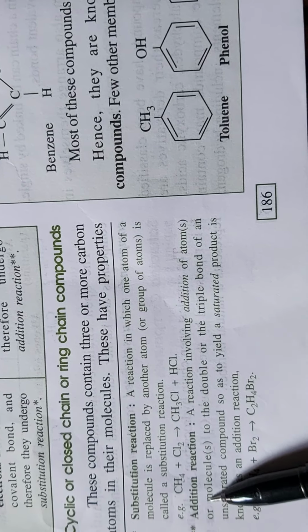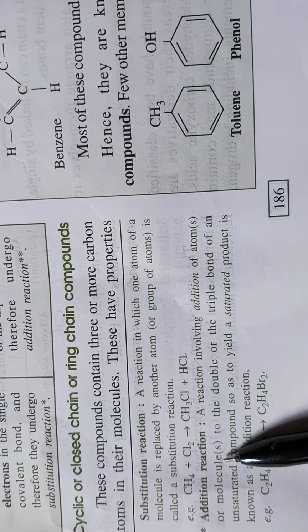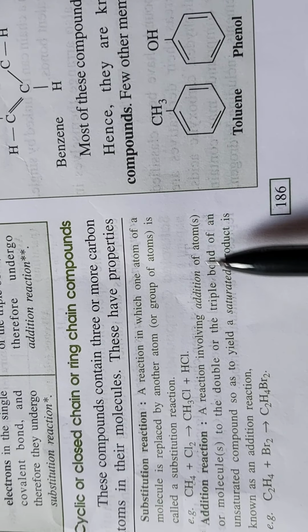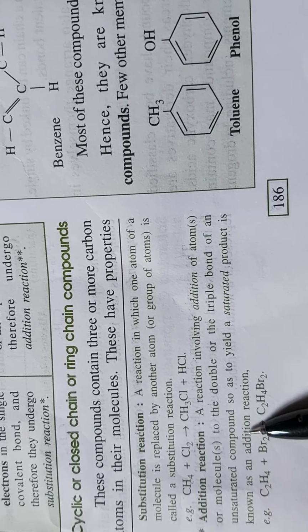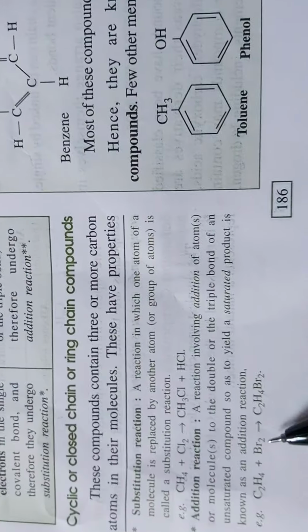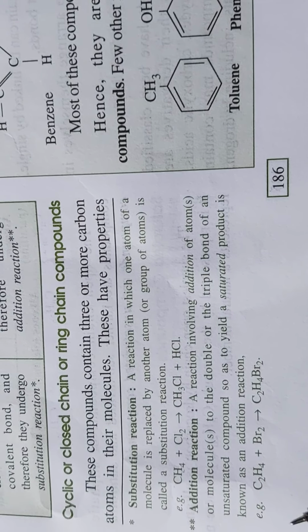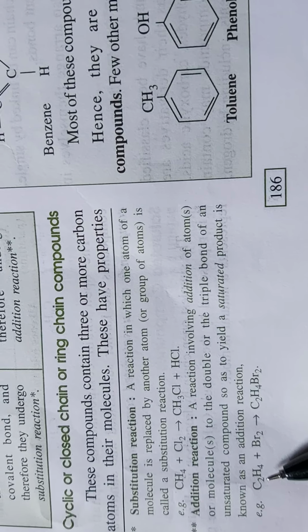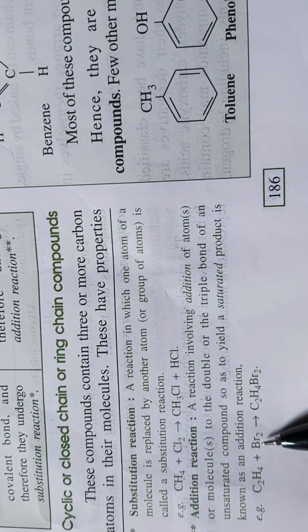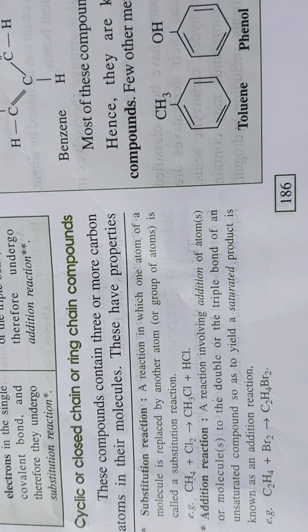The next one is addition reaction. A reaction involving addition of atoms or molecules to the double or triple bond of an unsaturated compound so as to yield a saturated product is known as addition reaction. Example is given, C2H4, means ethene, and bromine. They will combine with each other. So this is an addition reaction. Bromine molecule will combine with ethene.